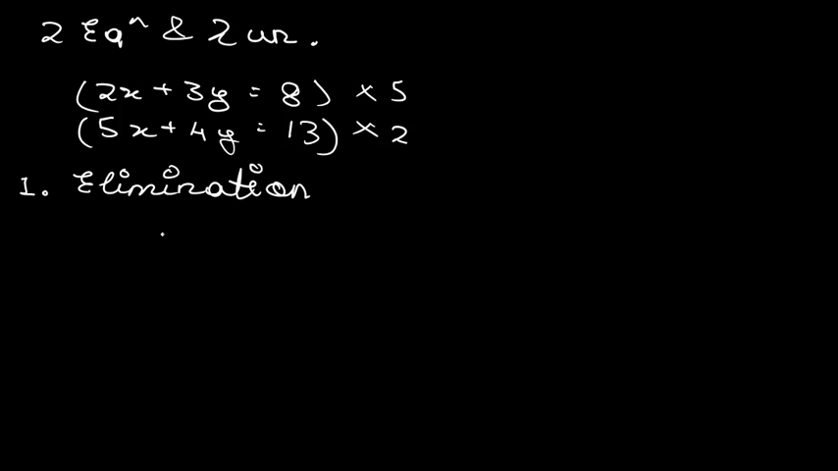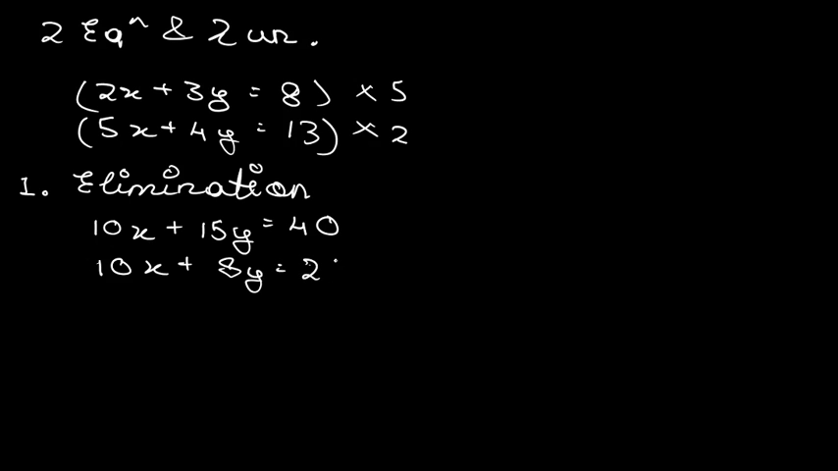It will become 5 into 2 is equal to 10. 10x plus 5 times 3 is 15, so 15y, and 5 times 8 is 40, equal to 40. This is equation number 1. Equation number 2, what is it? It will become 10x plus 8y is equal to 13 into 2, which is 26. We are getting this particular thing.